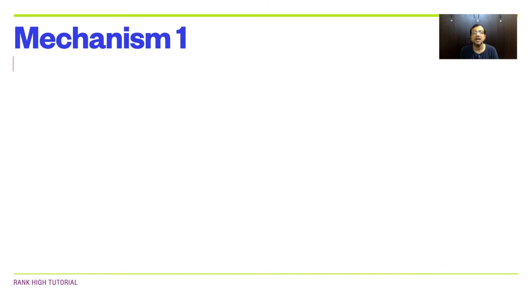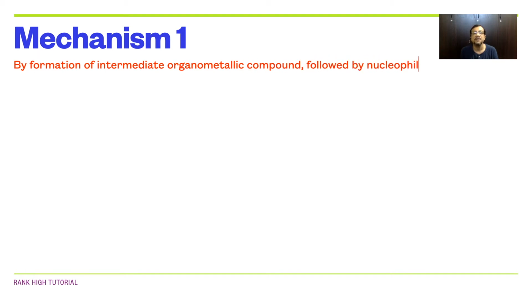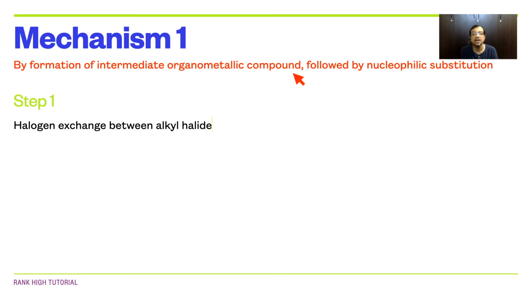Now comes the mechanism of the Wurtz reaction. There are two mechanisms which are generally followed. Number one is by formation of an intermediate organometallic compound followed by nucleophilic substitution. What happens in mechanism 1? In step 1, there is a halogen exchange between alkyl halide and sodium, with formation of an alkyl sodium compound having carbanionic character.